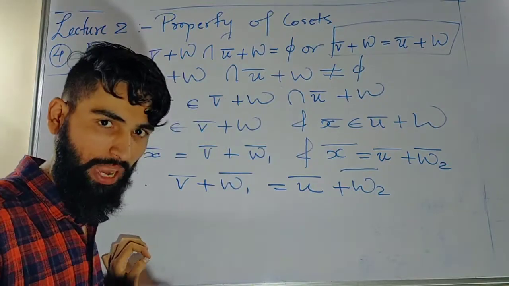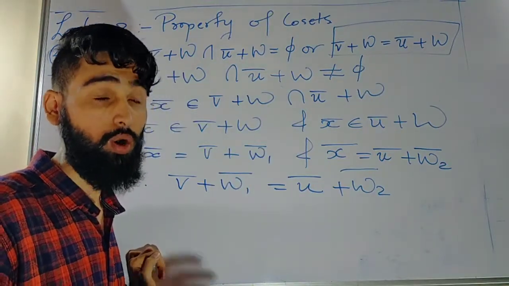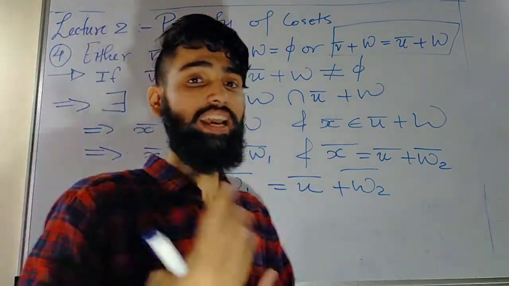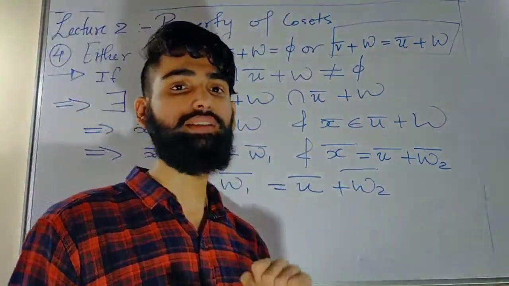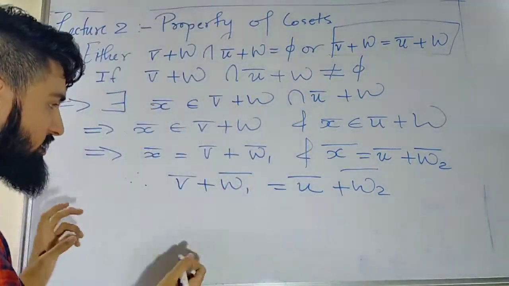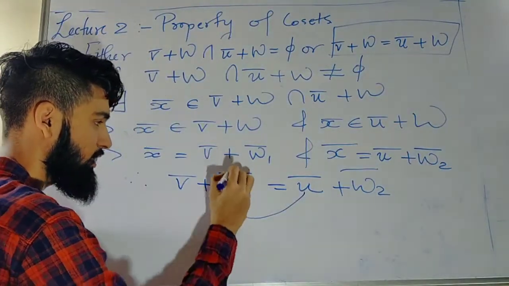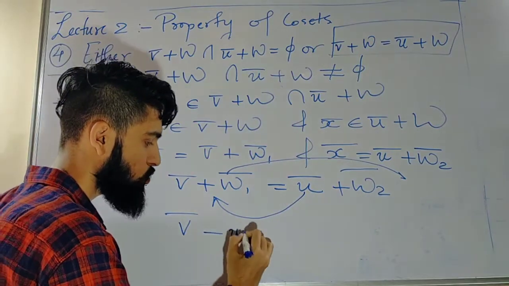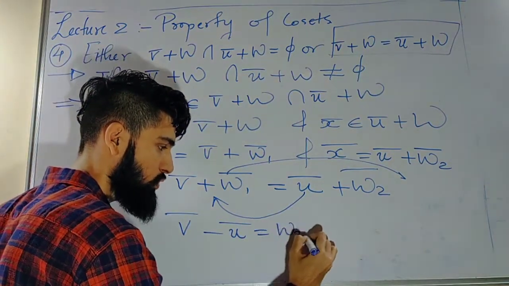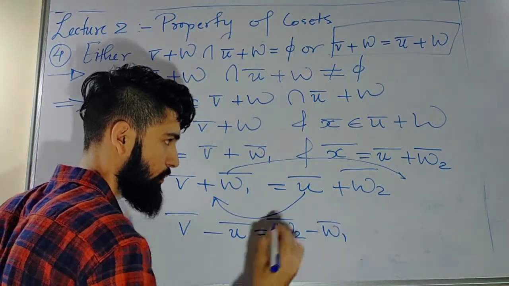I will add minus U bar to both sides and minus W1 bar to both sides. In simple words, I just take this over here and this over to the other side. So I get V bar minus U bar is the same as W2 bar minus W1 bar.